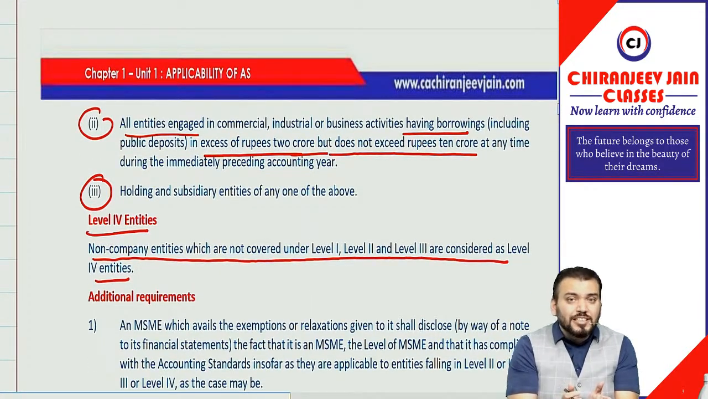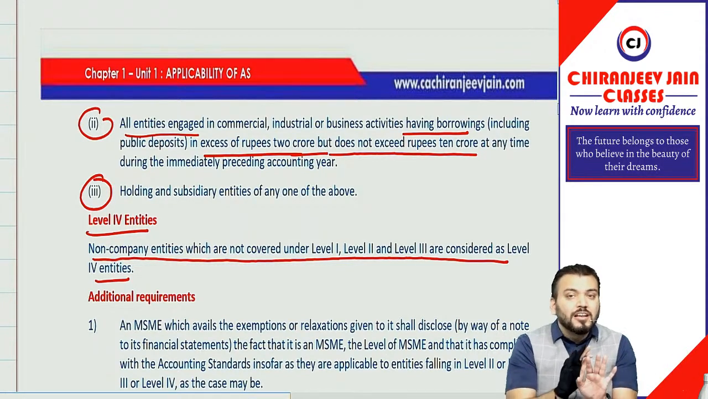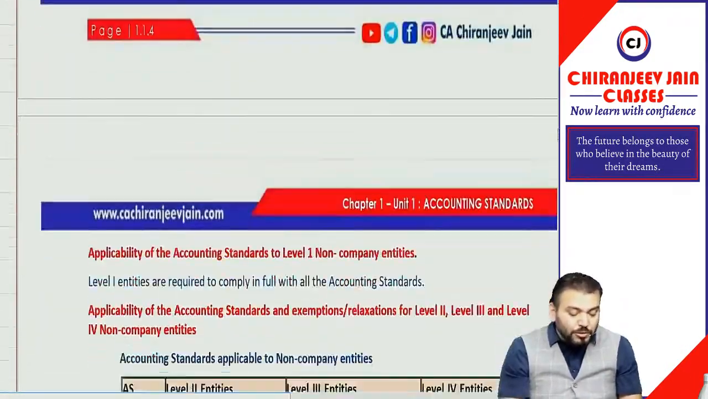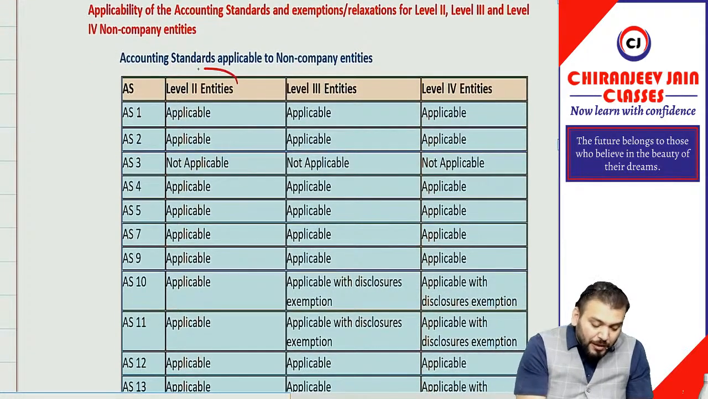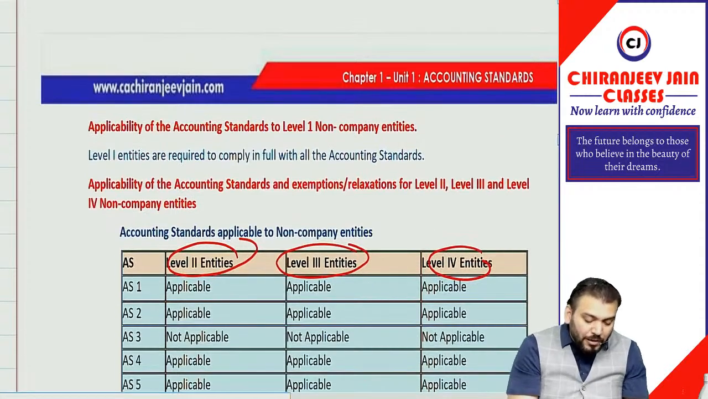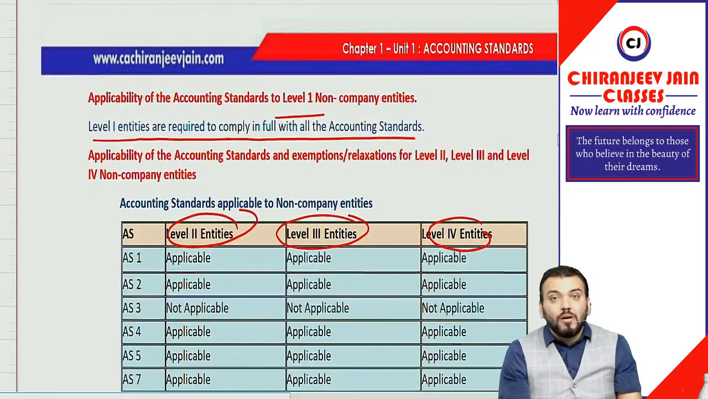Now why are we doing this applicability? Because there are some exemptions given for micro, small and medium enterprises. For level 1 large size entities, all accounting standards will be applicable as they are, and no exemption or relaxation has been given, including for disclosure requirements. If you come to the applicability part, you can see level 2, level 3, level 4 have some relaxation and exemption, but level 1 entities are required to comply in full with all the accounting standards.